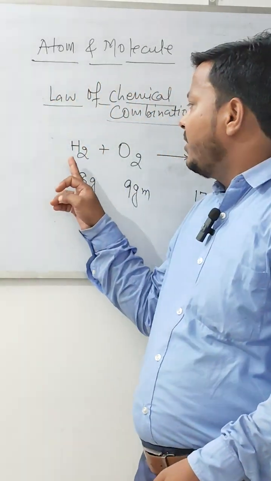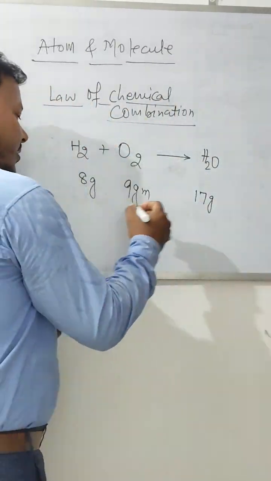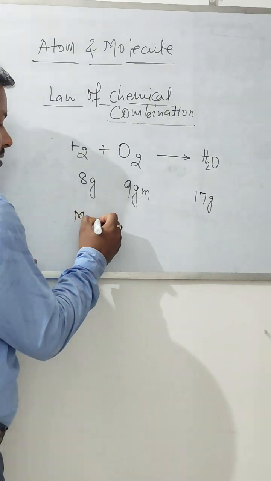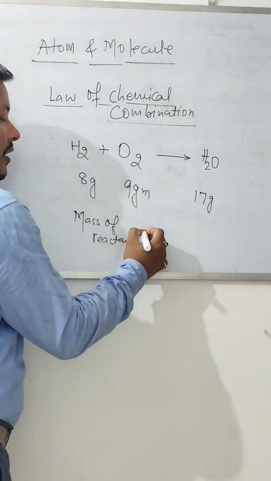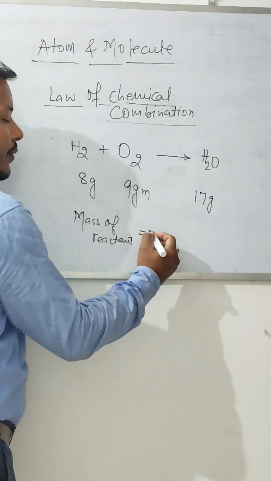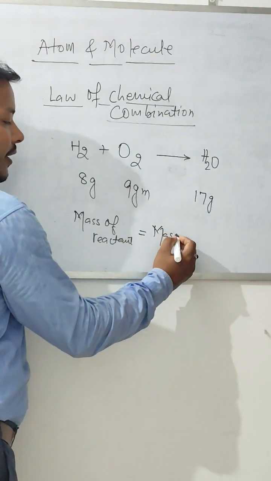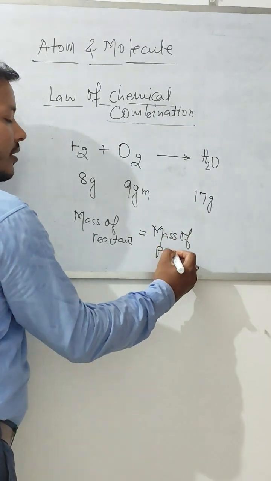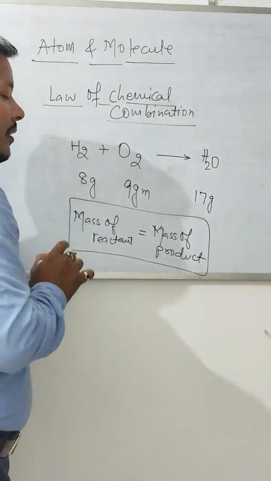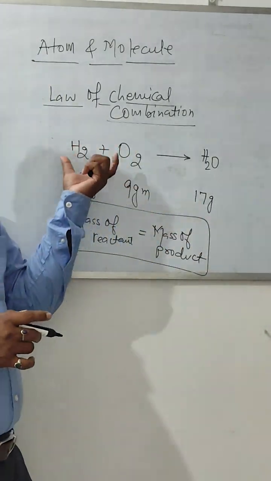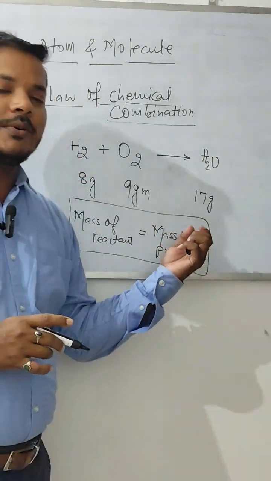Okay, because the total mass of the reactant is equal to the total mass of the product. Whatever the mass of the reactant we have, it must be equal to the mass of the product.